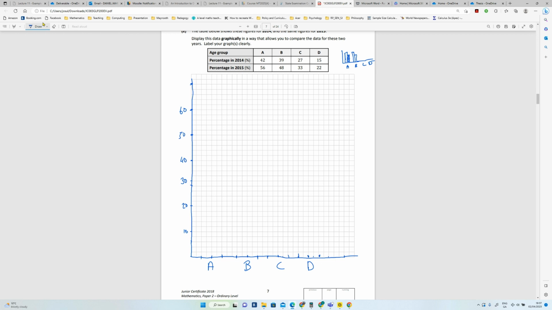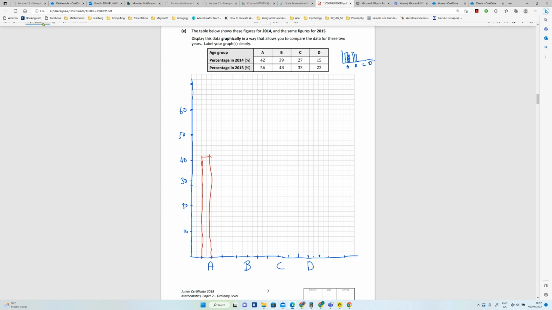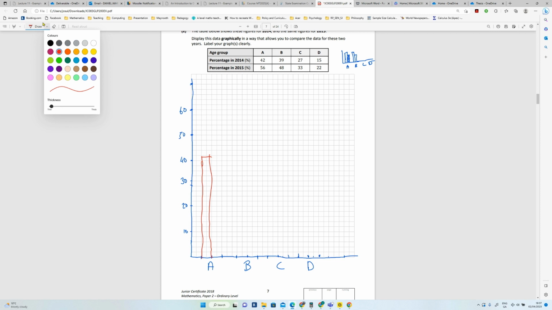So I will color these differently. So for A, for 2014, I'm going to make it red. Okay, so that's my bars in red for 2014. For 2015, it's 56. So I'll change that to this color here.